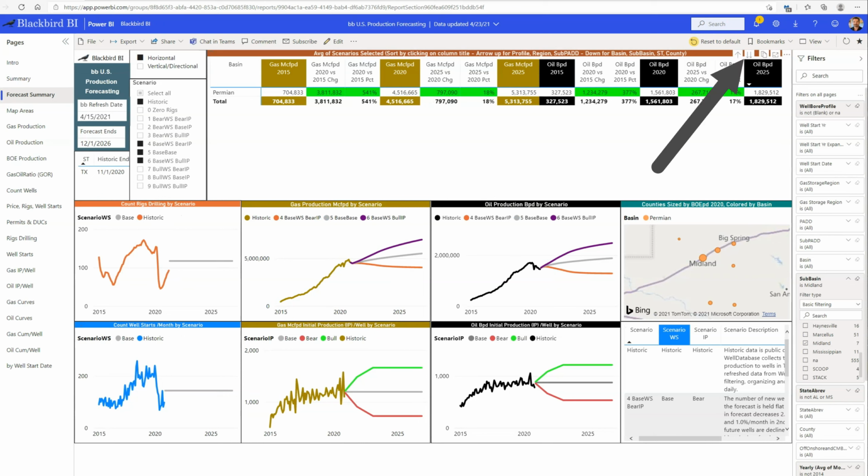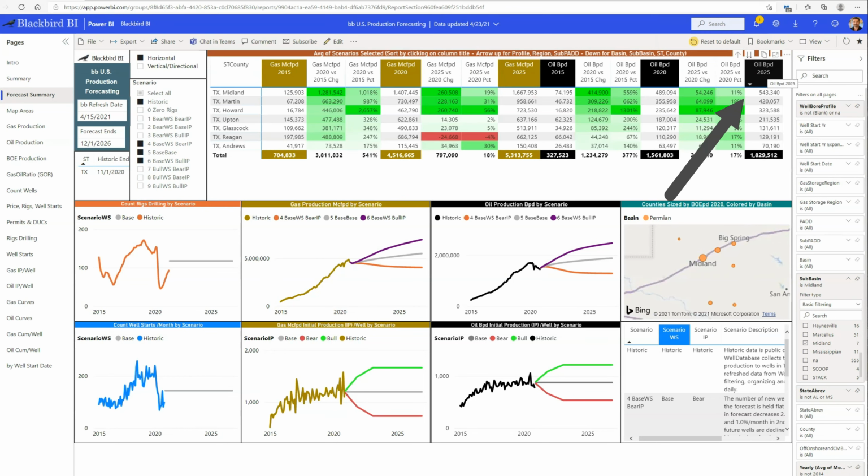Let's arrow down on this table to county and click on the right column header to sort by 2025 oil production. This is an average of our 3 forecasts below, and we can see that Midland County ranks number 1 and is forecasted to produce 543,000 barrels per day in 2025. I can click on Midland County to see historic and forecast data together.